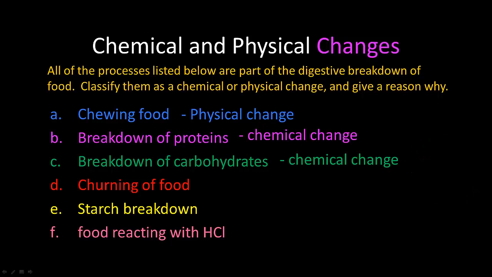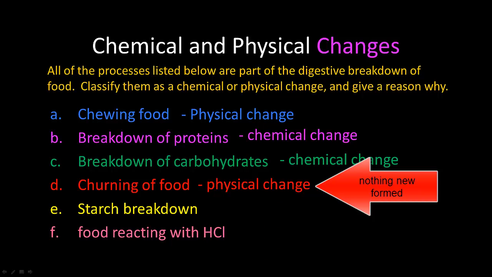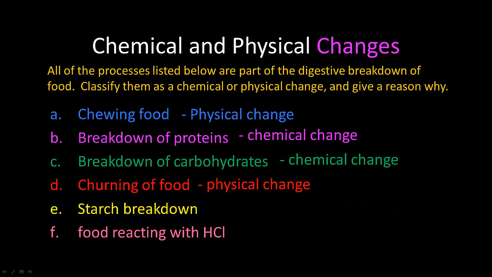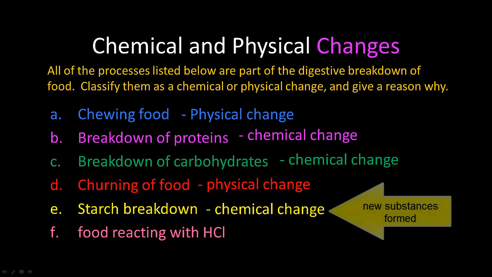Churning of food is the same thing as stirring or squeezing the food together. That is a physical change because nothing new is being formed. It's just making the food into smaller pieces. Starch breakdown. Whenever you see breakdown, that means that it's breaking the chemical bonds into smaller pieces. So that would be a chemical change.